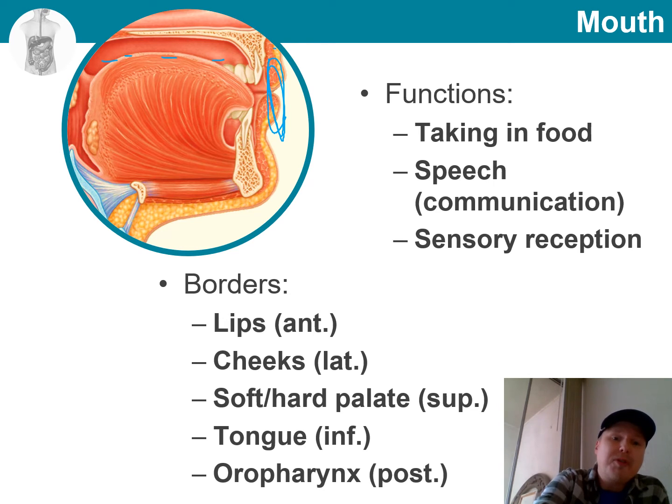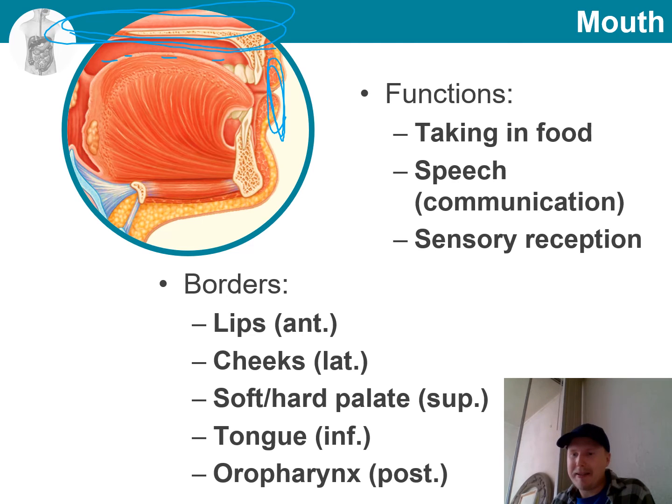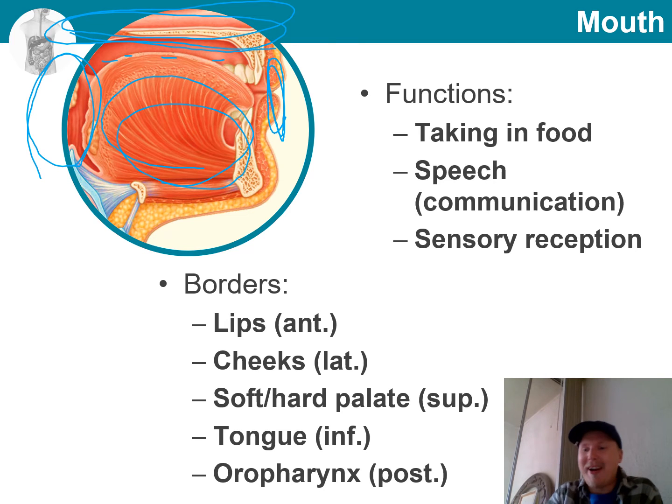The roof of the mouth is formed by the soft and hard palate, with the hard being more anterior and soft more posterior. And then inferiorly, a tongue plays a major role. Note how tongue is actually much larger than we often think of. And of course, posteriorly, it would be oropharynx.